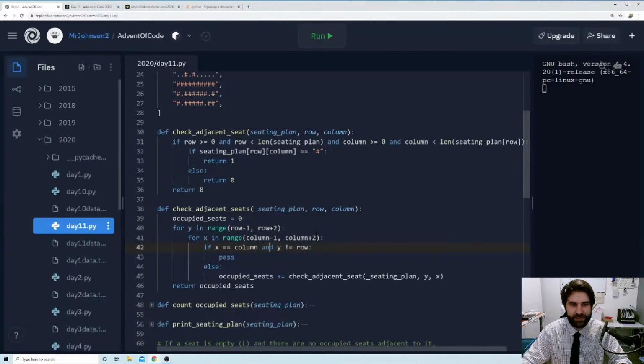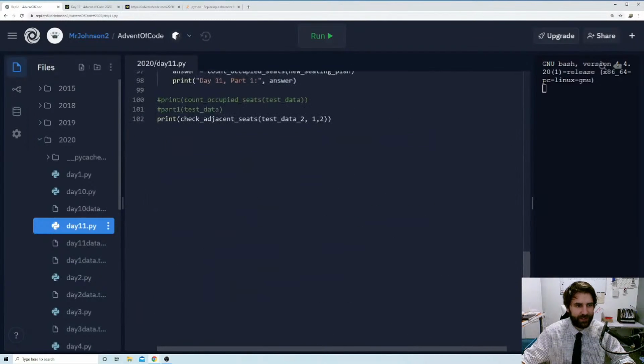I was wanting to check if x is equal. So if x and y are equal to column and row, then I wanted to pass. I just didn't want to do anything. If they weren't equal to that, then I wanted to add to my occupied seats. And that's where I was going wrong. I just had the expression round the wrong way, and it wasn't doing what I wanted it to do. And I just phrased it a little bit badly.